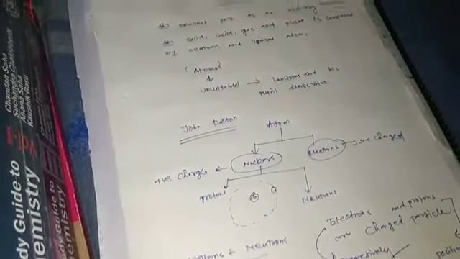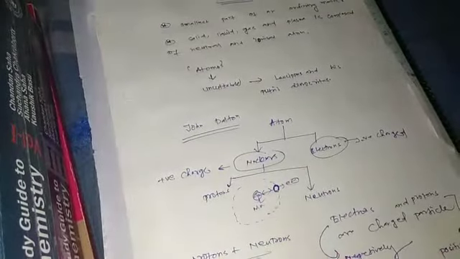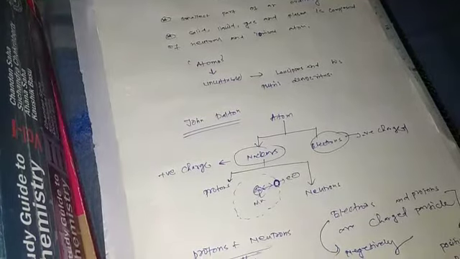The attraction between electron and nucleus, this attraction force is known as electromagnetic force.